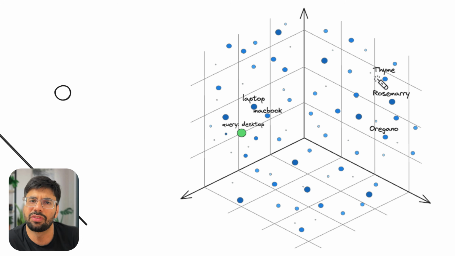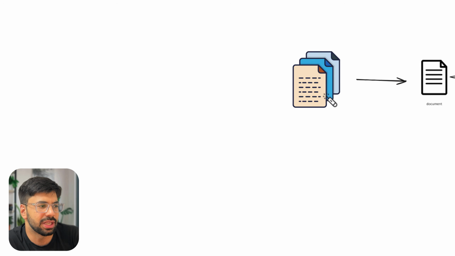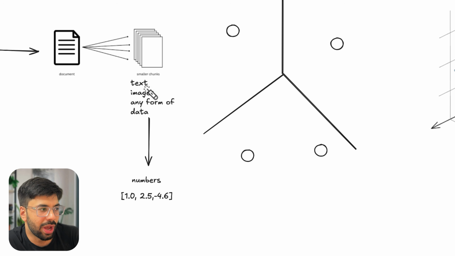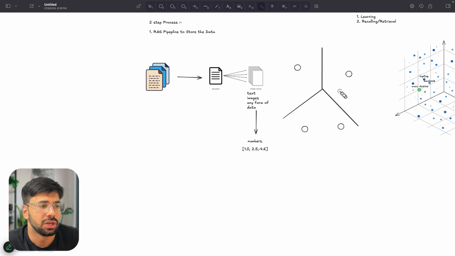So we have different embedding techniques via which we embed our data. With embedding, you can just think that whatever text you have, you're just converting that text into numbers. That is just what embedding is. A very easy example of this, everyone: let's say I ask you what is cosine.